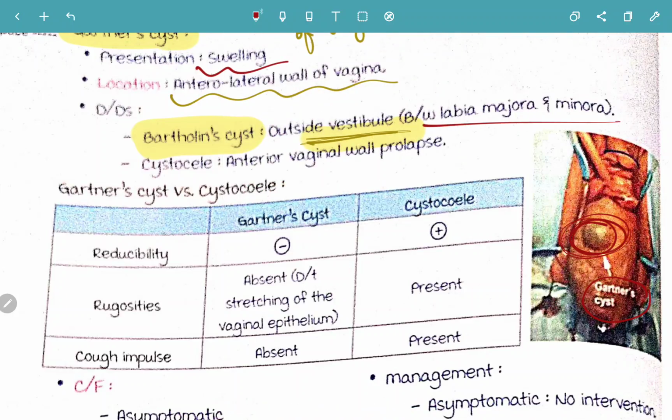Whereas cystocele is an anterior vaginal wall prolapse. So any anterior vaginal wall prolapse is going to be your cystocele.